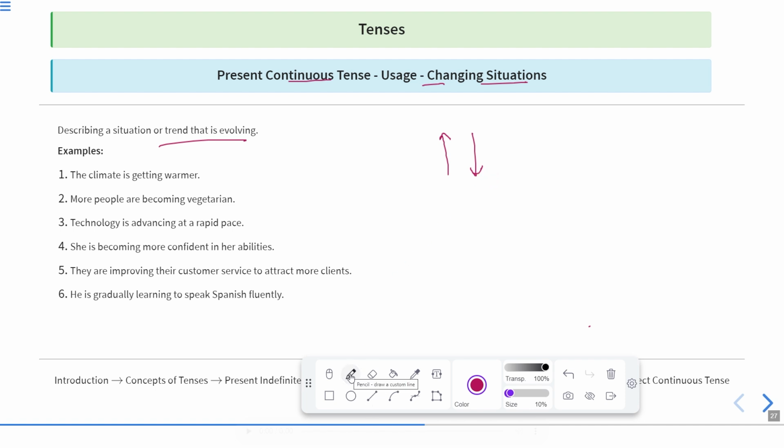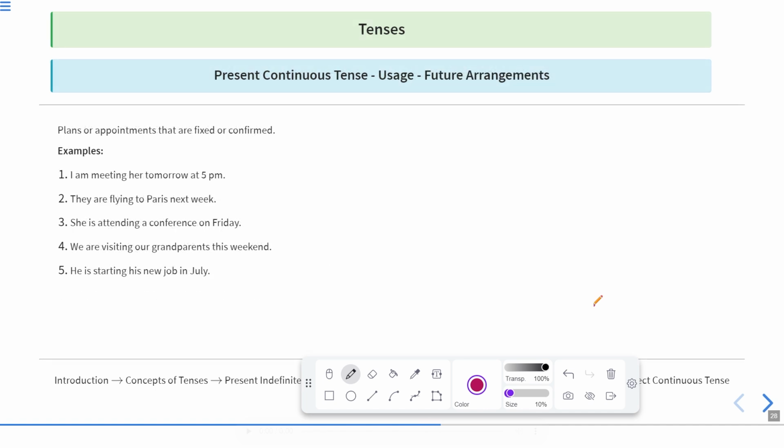For example, she's getting fatter every day, or she's getting weaker every day. Getting weaker every day means she's diminishing in her health every day. So when something is continuously changing or is in trend, that can also be shown in present continuous tense. Now let us move to the next one.